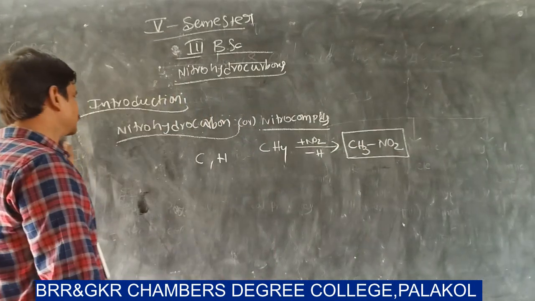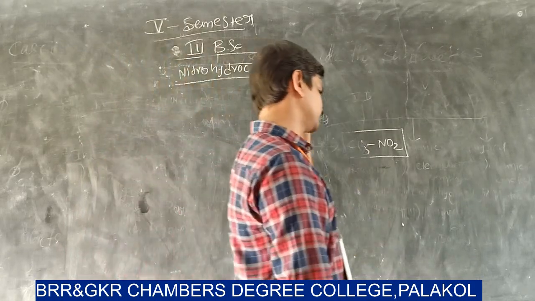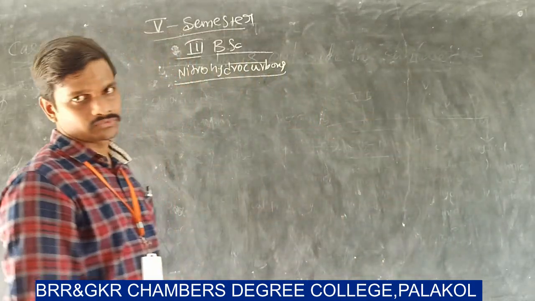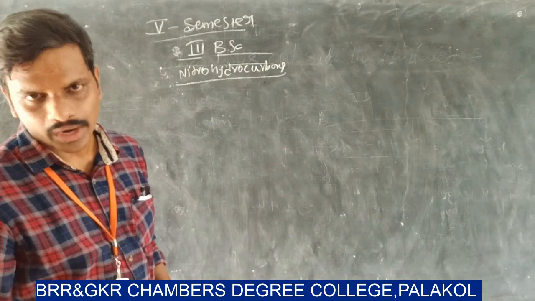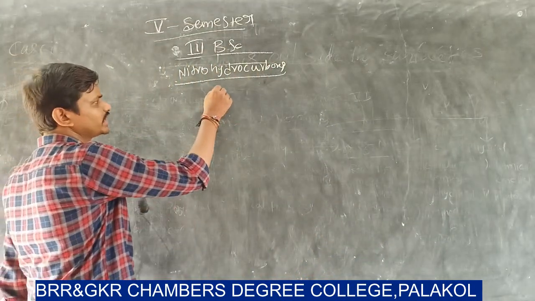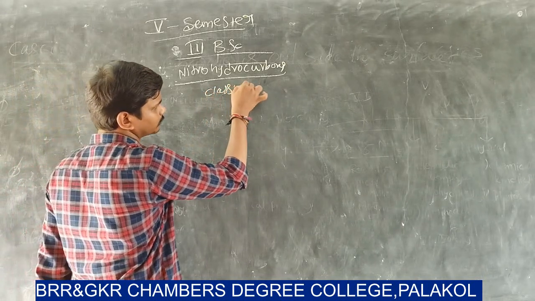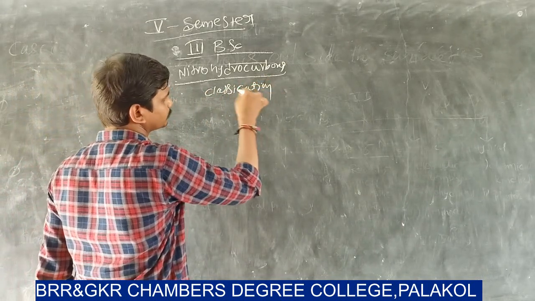So now the next concept is classification of nitrohydrocarbons. Here we will discuss classification of nitrogen containing compounds.